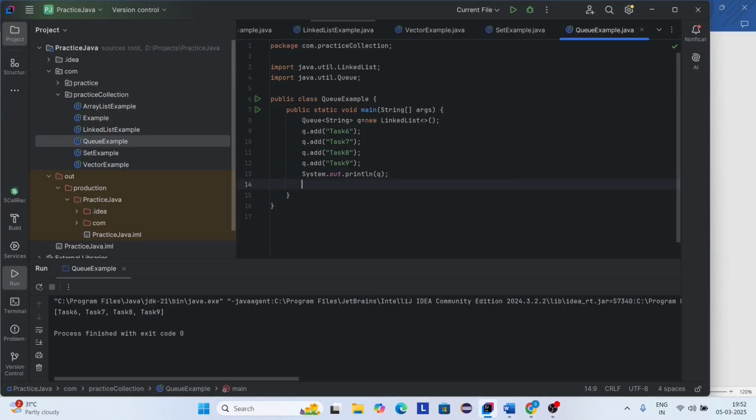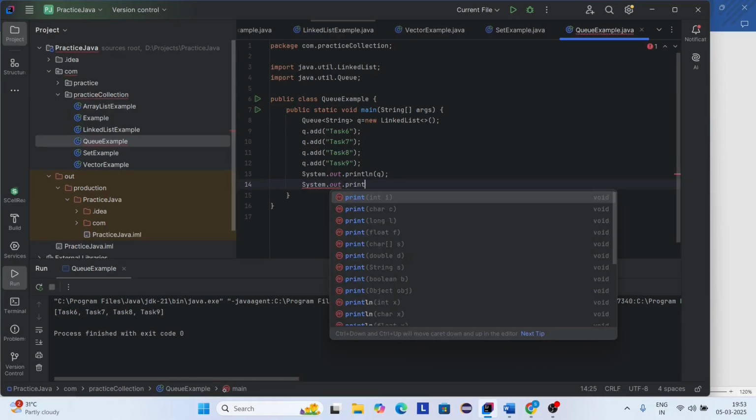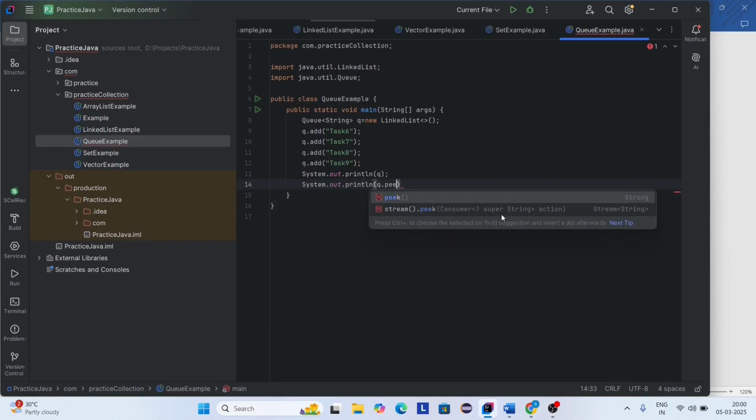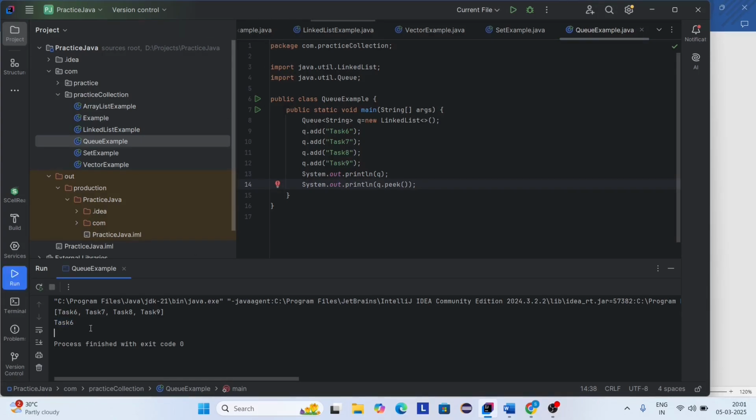Okay. So System.out.println. Now I want to retrieve the front element without removing it. So I need to use the peek method, queue dot peek method. Okay. Now let's run this code. Here you can see it displays the first element from the queue.